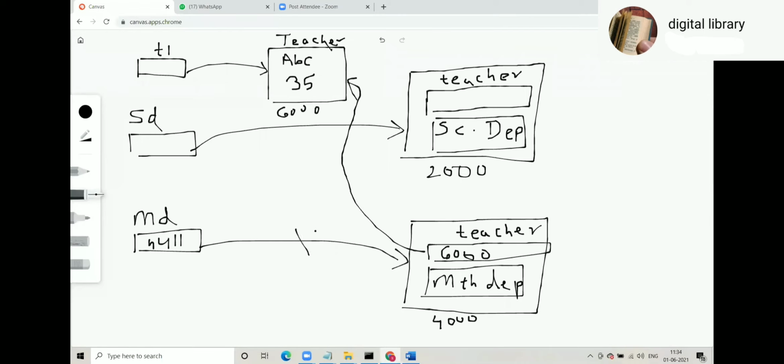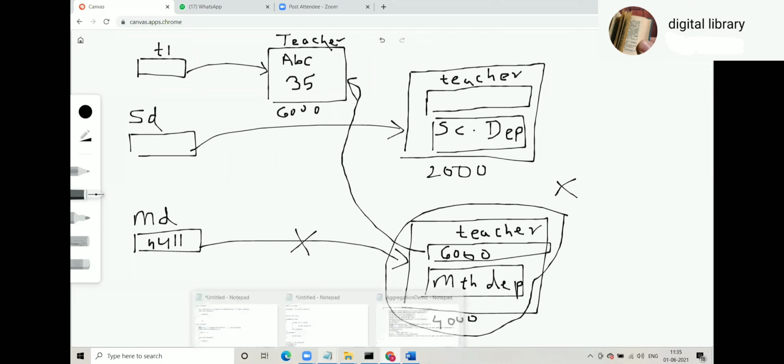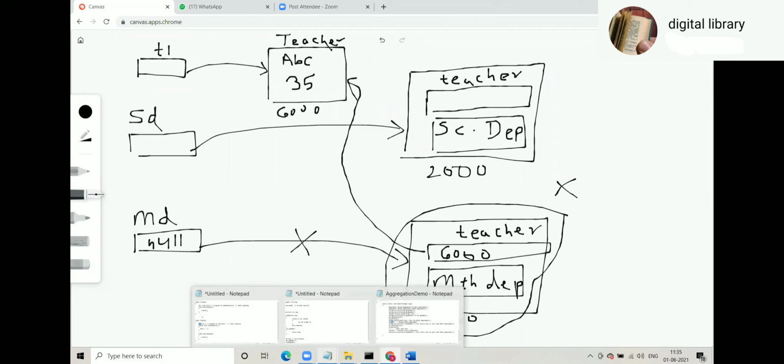So this relationship will go, this object will go to garbage. The maths department object will go, but will the teacher object go? No, because T1 is there. So the department has been closed, but the teacher is still there. Aggregation. T1.getName, yes, the teacher is there.